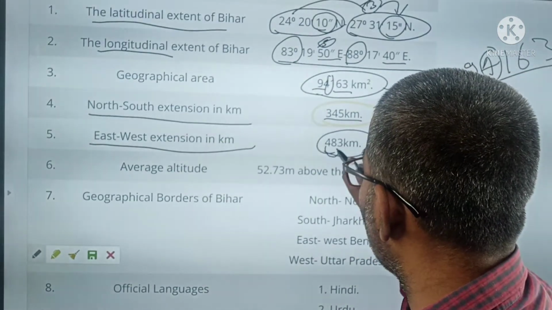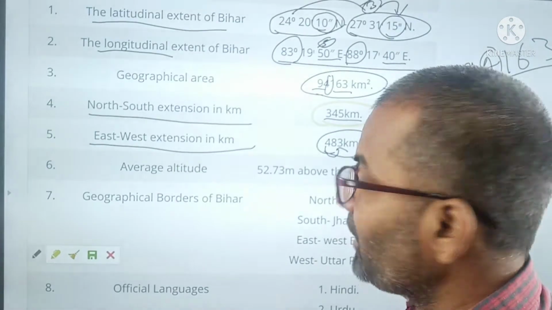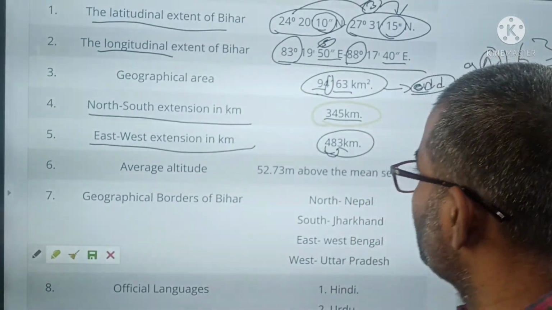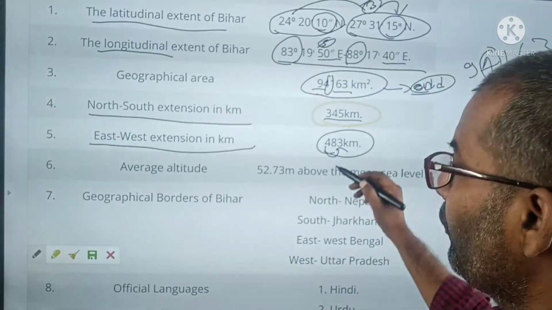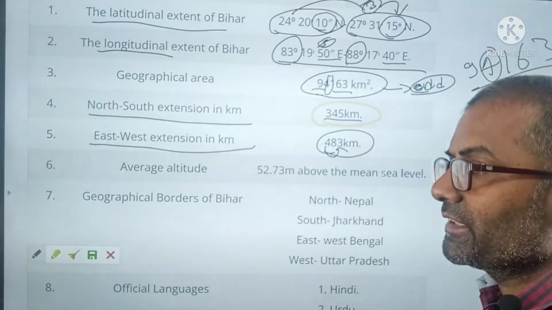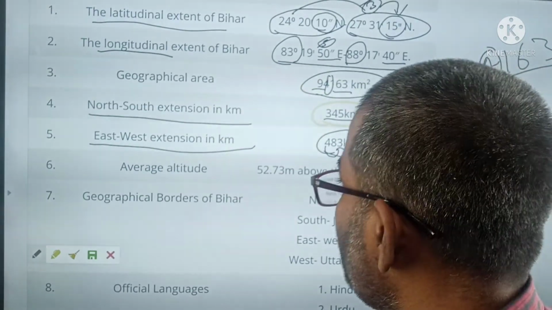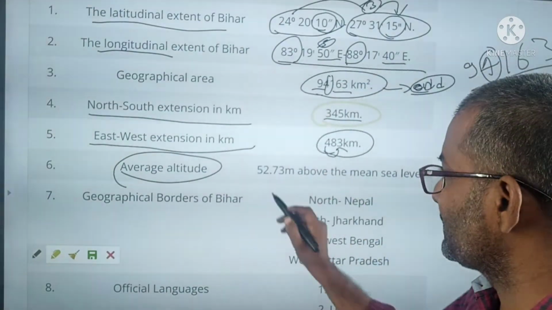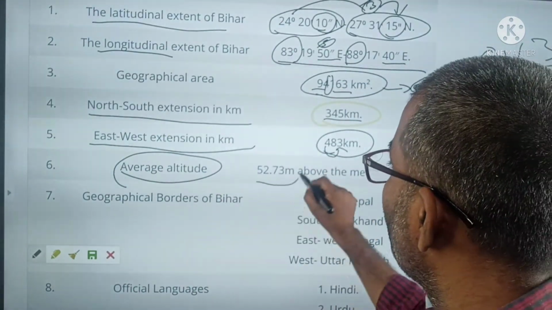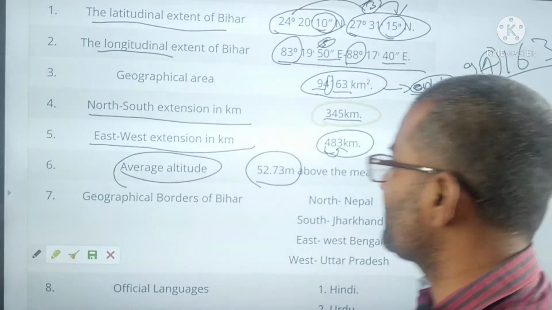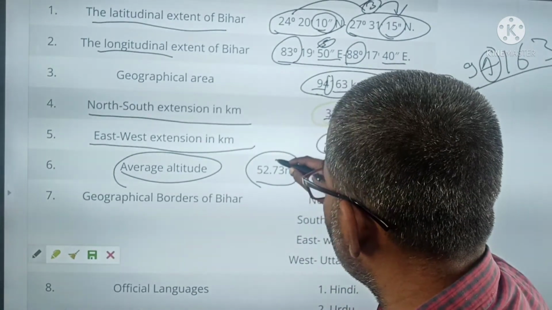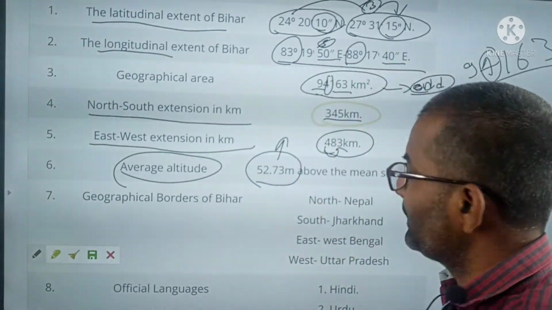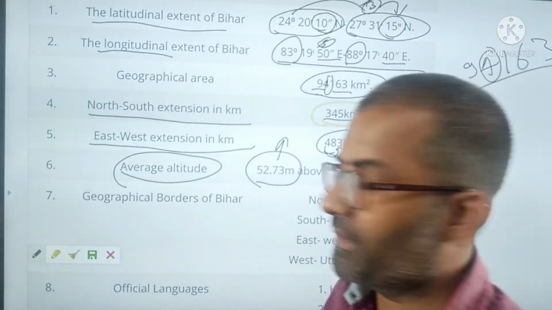Here 4, then double of 4 itself, and then 3. So 483 kilometer and 345 kilometer. Average altitude from the sea level is 52.73. Here you can see that Bihar is 50-50.